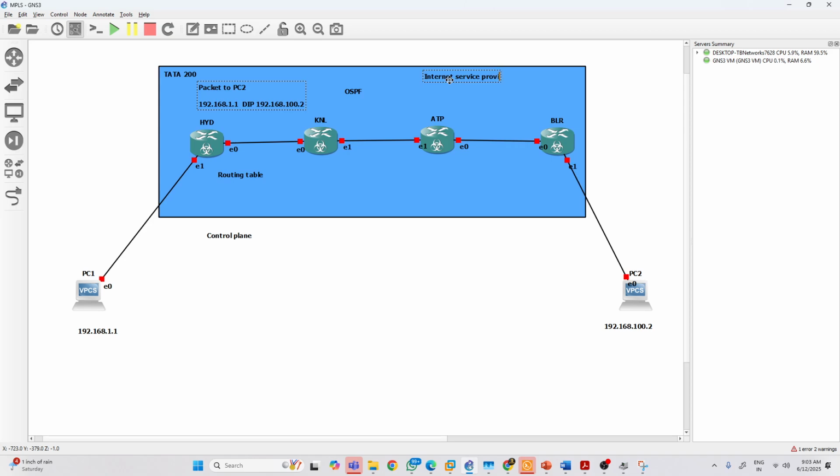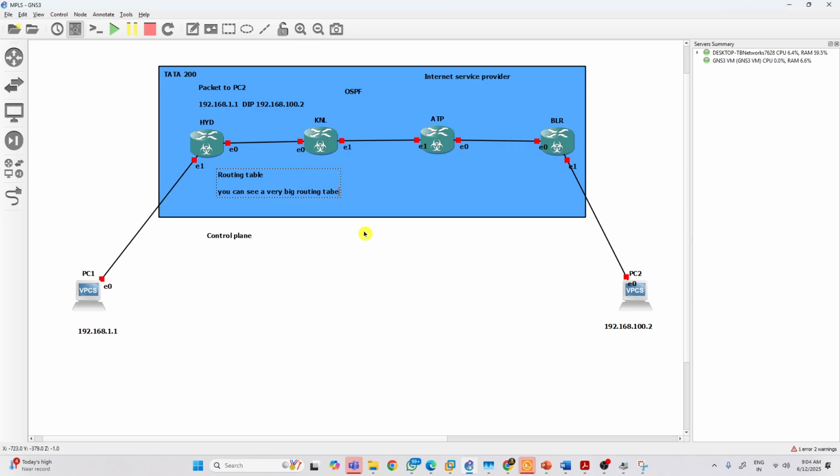So they are using more than 1 lakh routers, because the service providers are spread across India. Tata, Airtel, Jio, everything is already spread across India. Thousands of routers they are using. So you can see the routing table is very big, right? You can see a very big routing table.